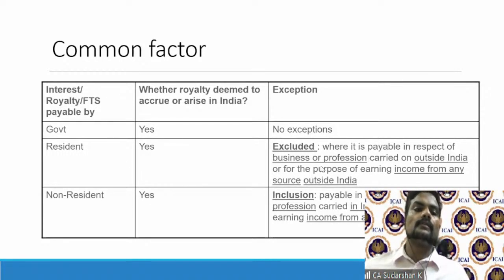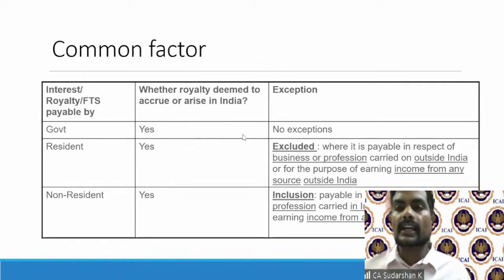And it is for the purpose of business. The accounting firm wants these US listed entity financials, probably for consolidation, because an Indian accounting firm cannot do audit outside. So it's very logical that it is only for the purpose of business or profession carried in India. So the exclusion won't apply here. And they're making a payment to a non-resident. So in all likelihood, this is deemed to accrue or arise in India.